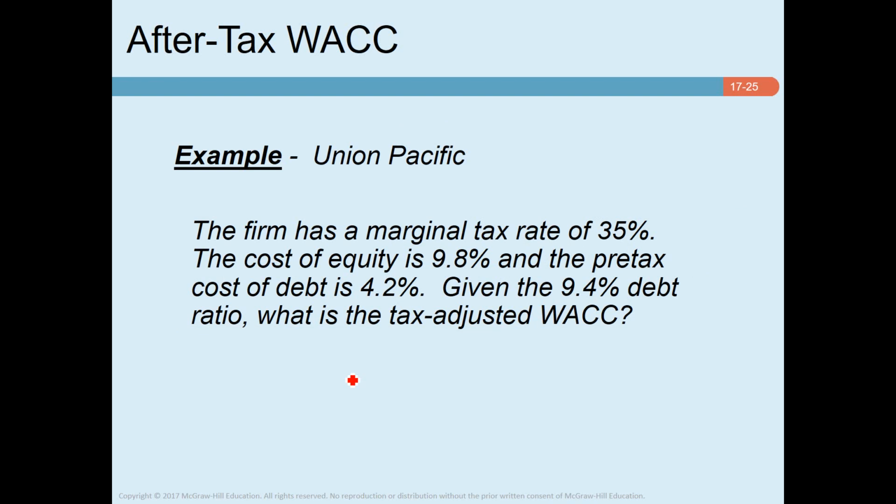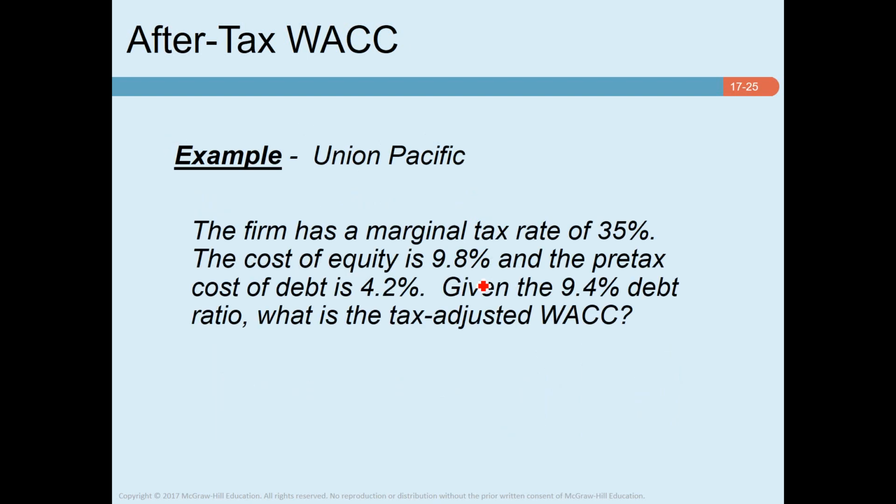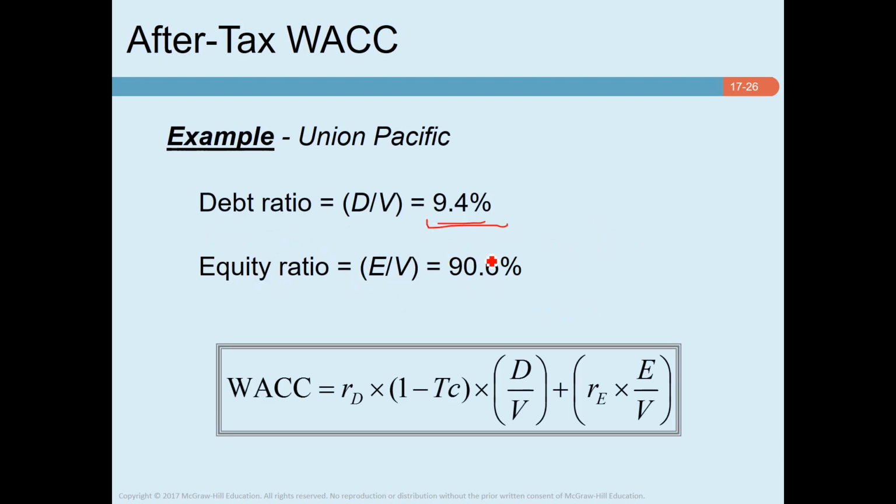Let's see a couple of examples. The firm has a marginal tax rate of 35%, the cost of equity is 9.8%, and the pre-tax cost of debt is 4.2%. Given the 9.4% debt ratio, what is the tax adjusted weighted average cost of capital? So debt ratio is 9.4%, as it was mentioned. Since debt ratio is 9.4%, equity ratio is 90.6%.